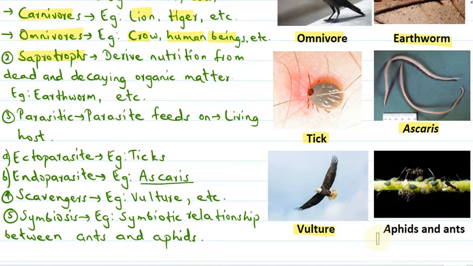So in the word symbiosis, sym means together, biont means living form. So in this type of relationship, what happens? Two organisms live together and these organisms are mutually benefited from each other. Here we have taken an example of symbiotic relationship between aphids and ants. So what happens here? Aphids provide a sugary substance to the ants, and in return ants protect the aphids from parasites and predators. So this is how they get mutually benefited from each other, and hence they are an example of symbiotic relationship.